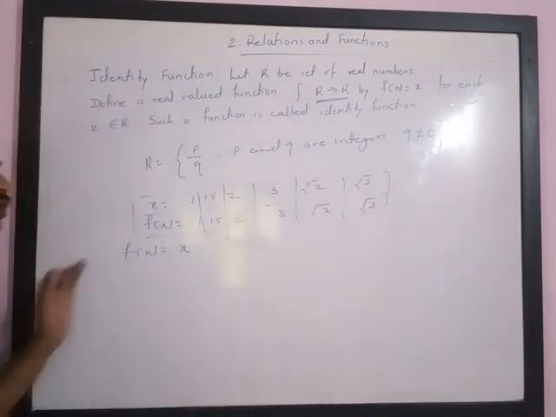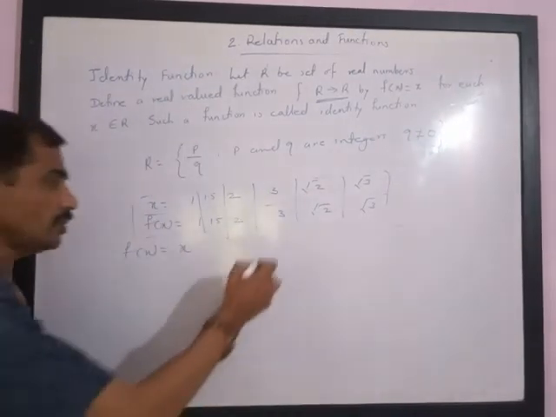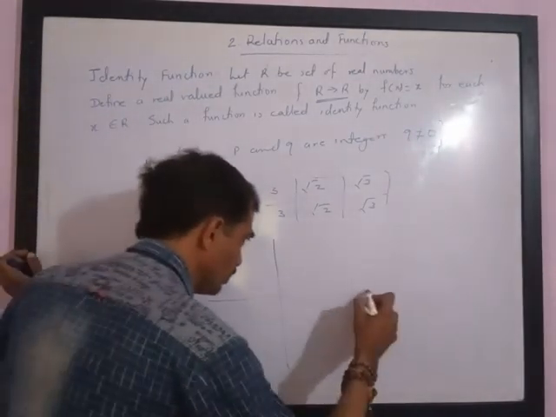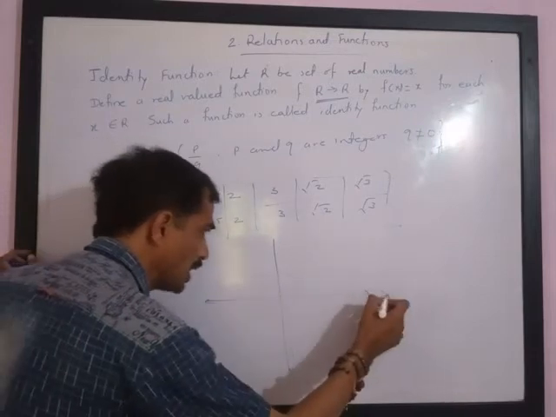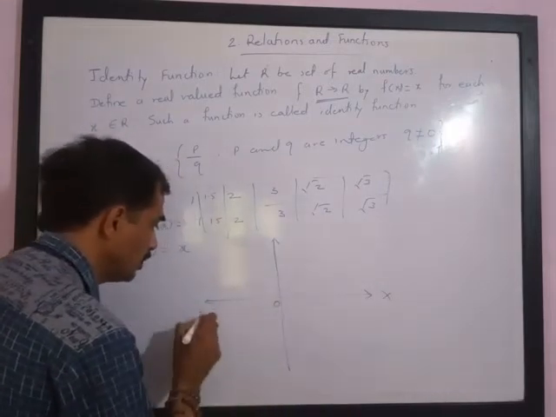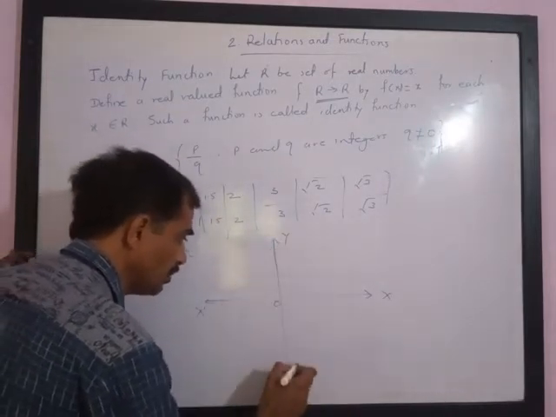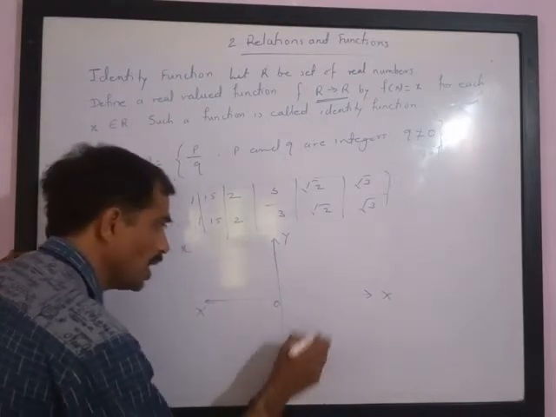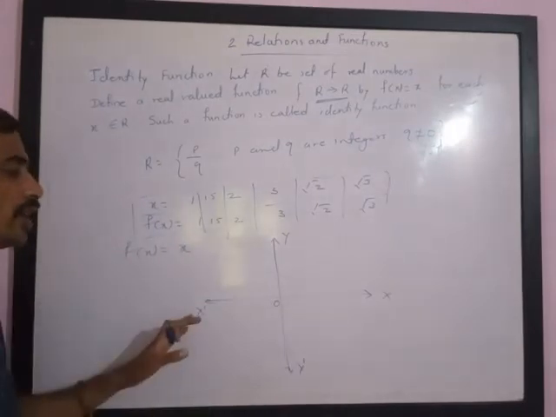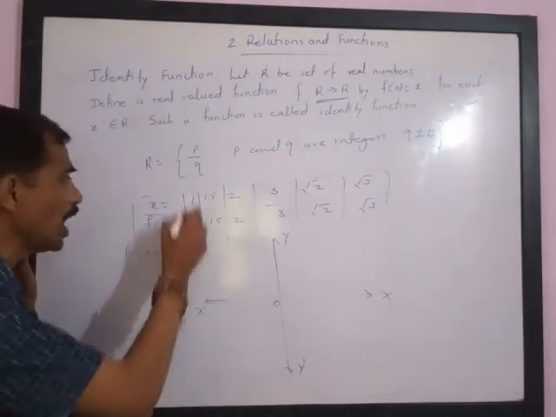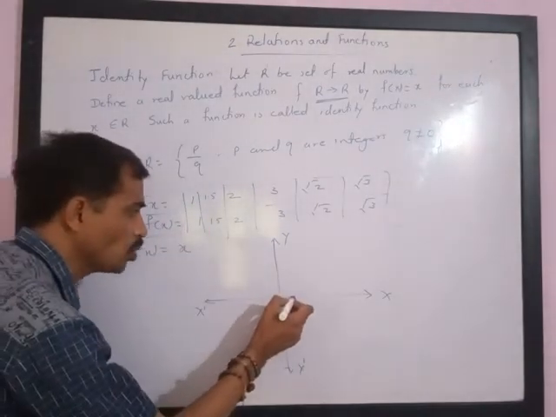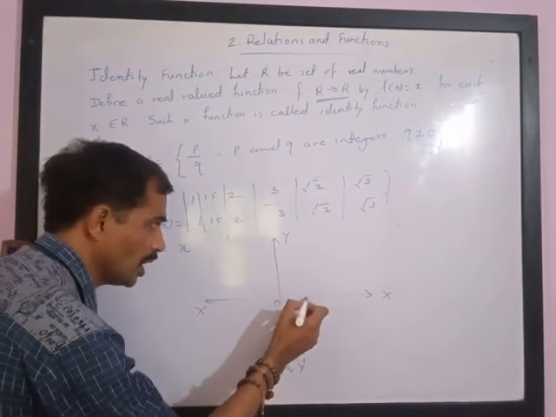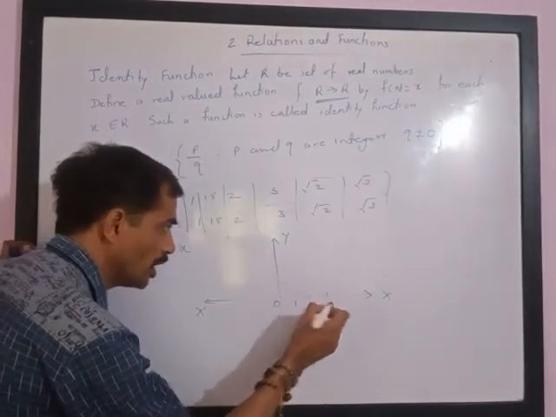Now, if you try to plot this on a graph, please note this is the x-axis, this is the y-axis. The negative direction of the y-axis is denoted by y dash and the negative direction of the x-axis is denoted by x dash. Please note, I will write here 1, 2, 3 so that you will understand.